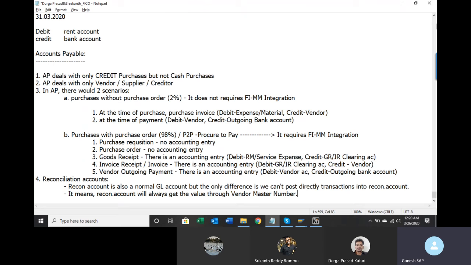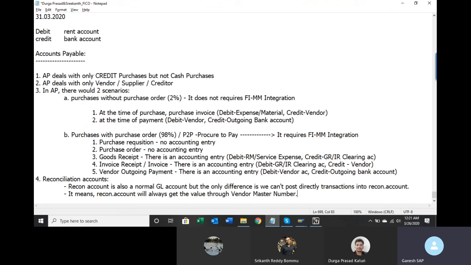For example, you are working in some company and you are assigned an employee number. That is nothing but a vendor master number. An employee is also a kind of vendor. We can also create an employee as a vendor. So whenever they are making salary payments, or whenever you are taking any salary advance from the company, all the transactions they are going to identify through your employee number.